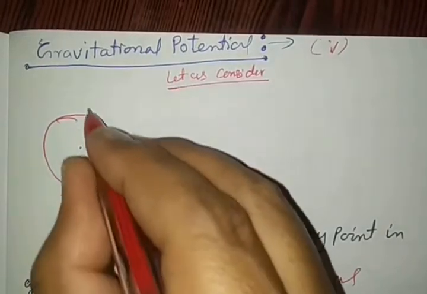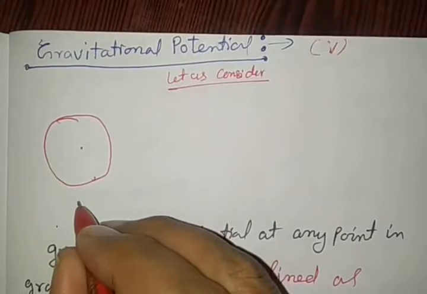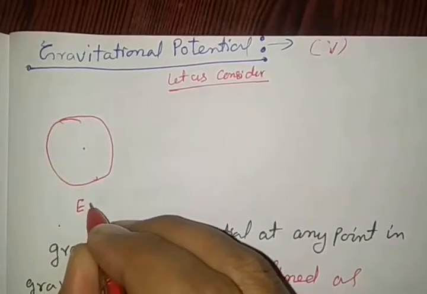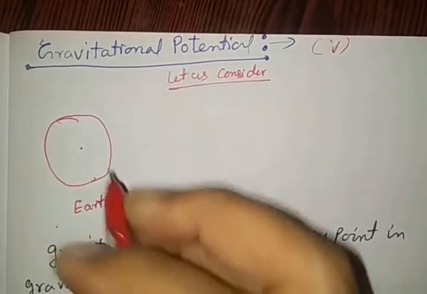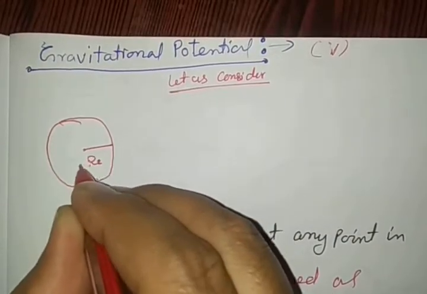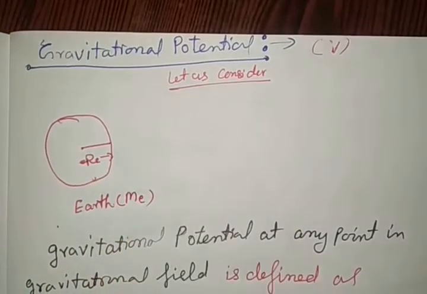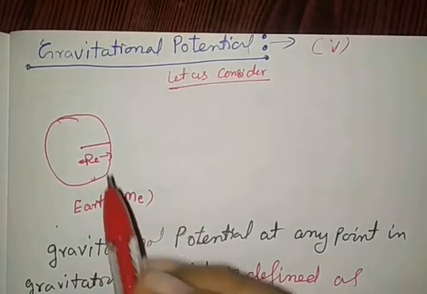this is a sphere. This sphere is considered as the earth having radius RE and mass ME. Right?